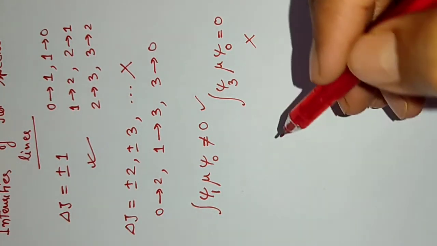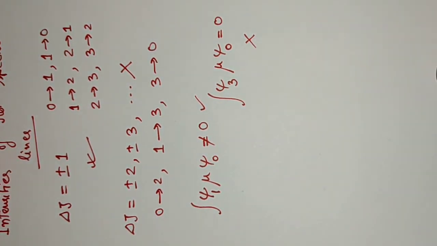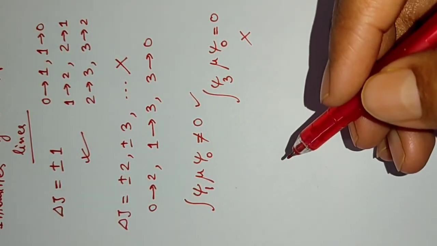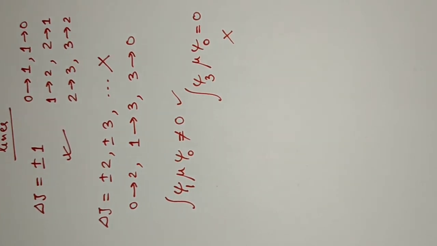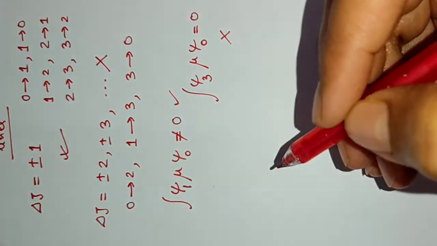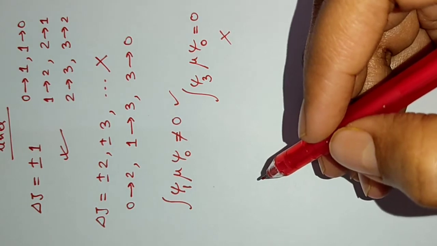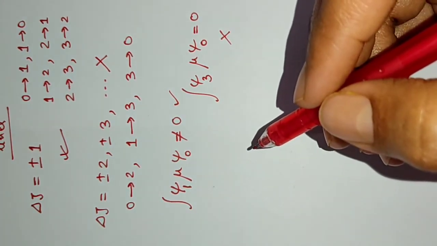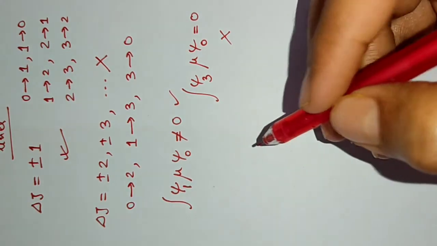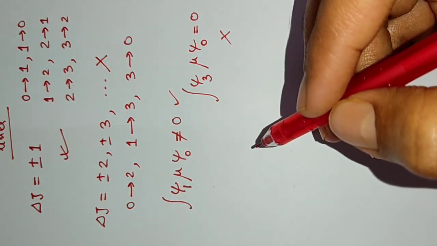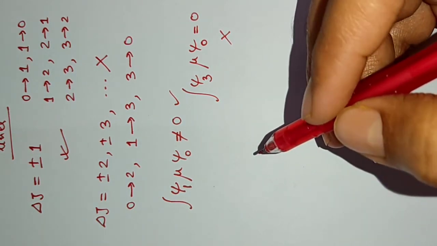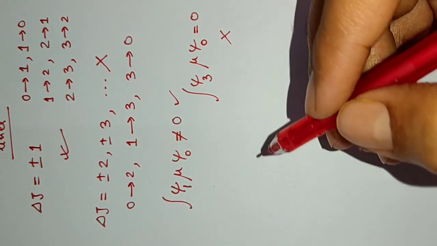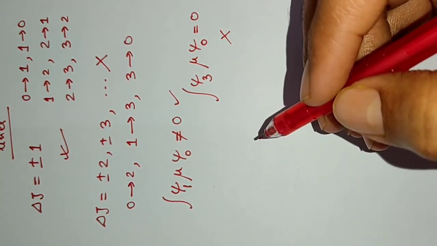In an assembly of molecules, there will be distribution of them in the various levels. Now since the intrinsic probabilities are identical, the line intensities will be directly proportional to the initial number of molecules in each level. Now the population is guided by the famous equation, the Boltzmann equation. Boltzmann distribution governs the population of the levels.